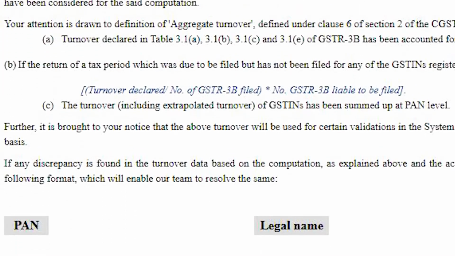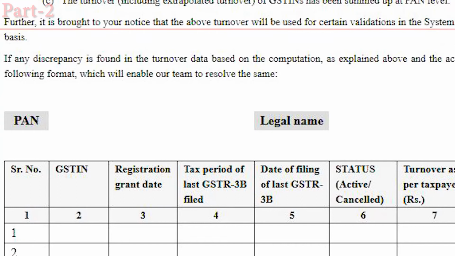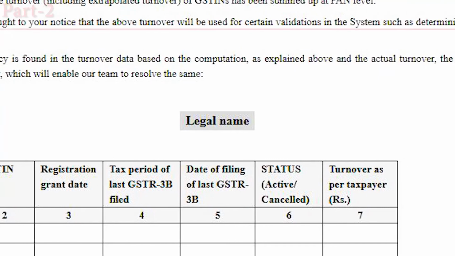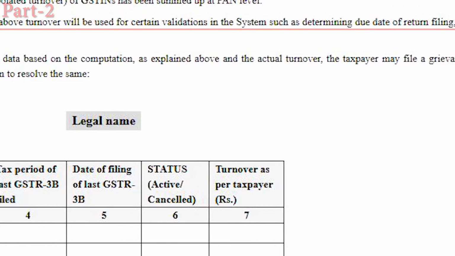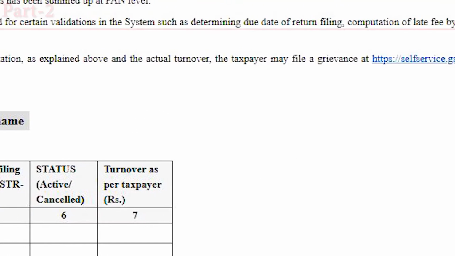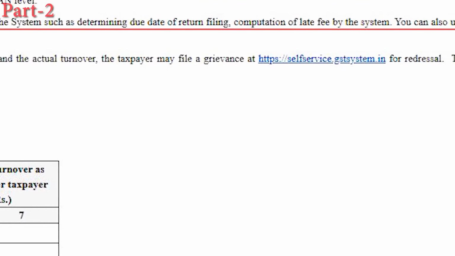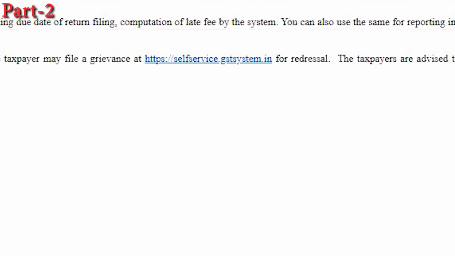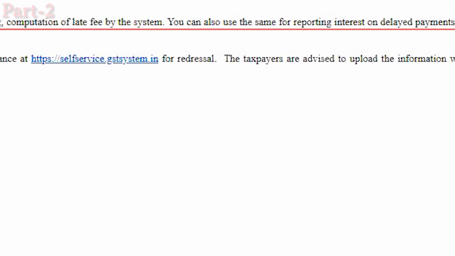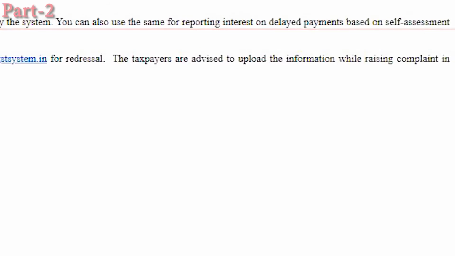In part 2, it says further it is brought to your notice that the above turnover will be used for certain validations in the system, such as determining the due date of return filing and computation of late fee by systems. You can also use the same for reporting interest on delayed payments on a self-assessment basis.